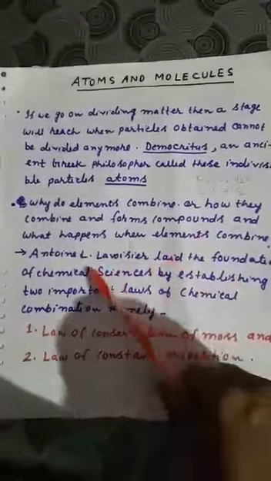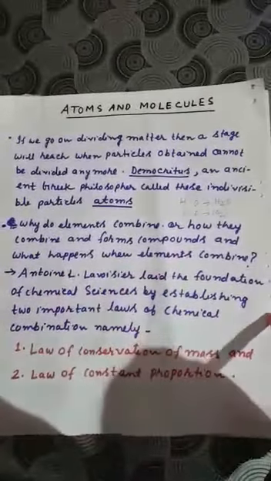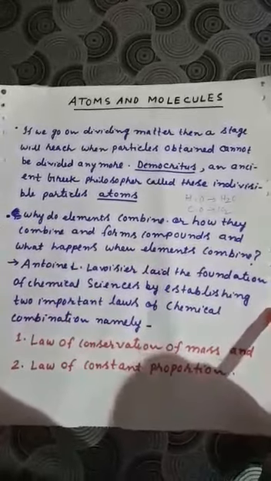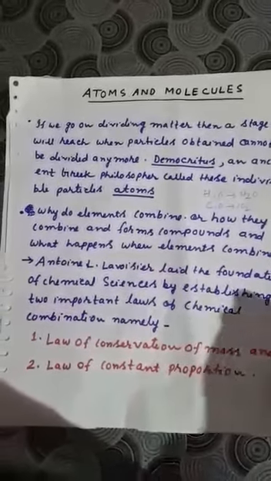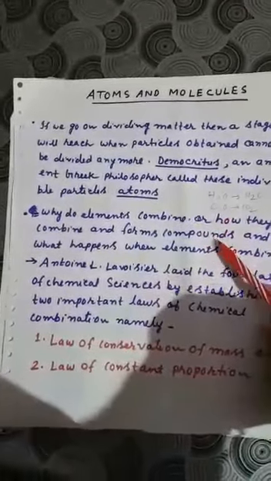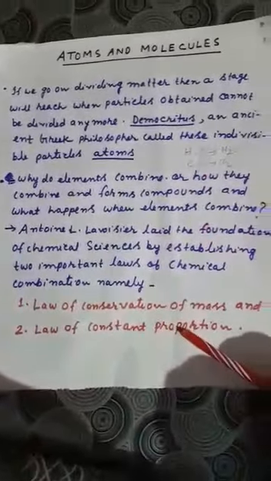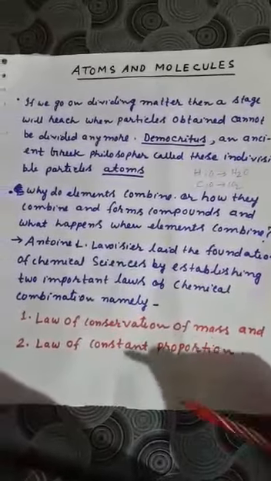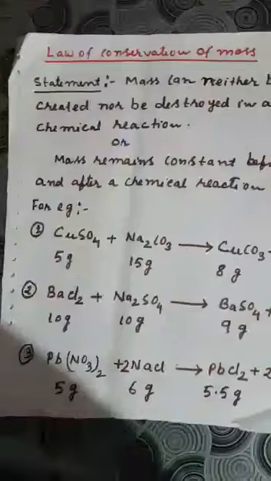Now one scientist called A.L. Lavoisier laid the foundation of chemical sciences by establishing two important laws of chemical combination. That means how these elements or atoms combine, okay? The two important laws of chemical combination are law of conservation of mass and law of constant proportion.